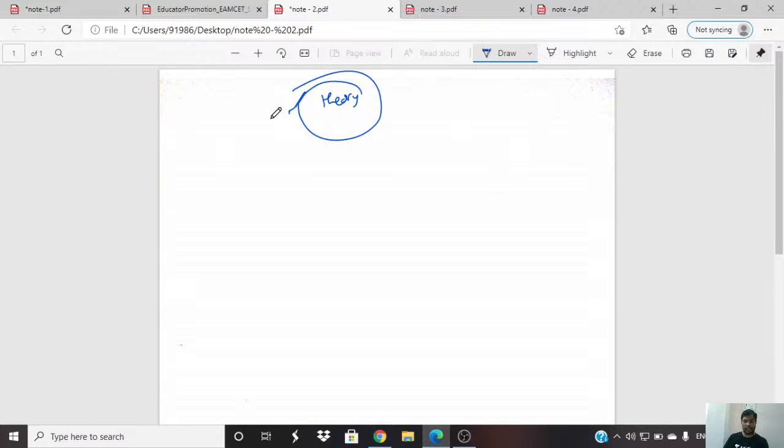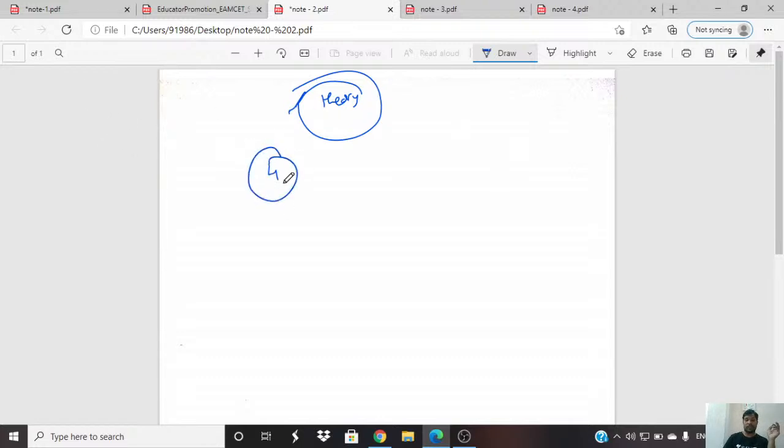See, in 2019, shift 1 or shift 2, almost 40 questions given were direct numericals only. Let me tell you how many were theory based: 1, 2, 3. Only 4 theory based questions were given.